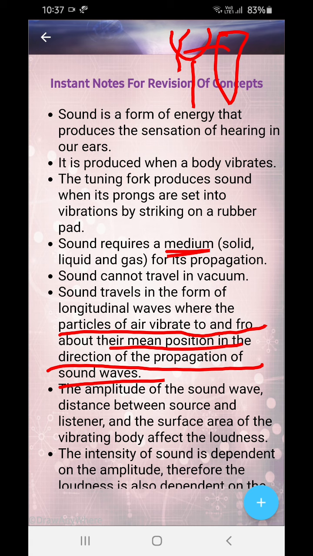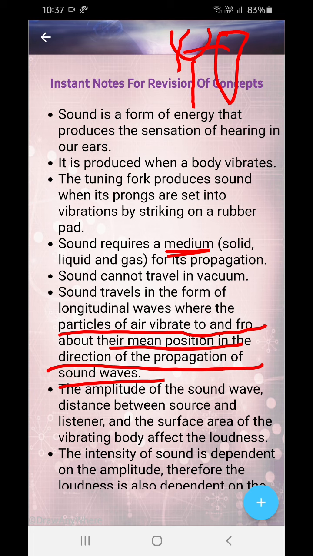Next, amplitude, distance, surface area, and vibrating body. We are talking about all this. So amplitude of the sound wave. Okay, maximum distance I told you. Distance between the source and the listener.